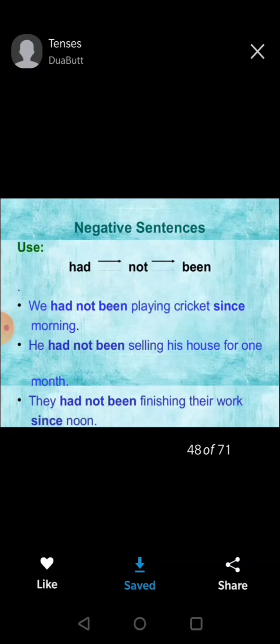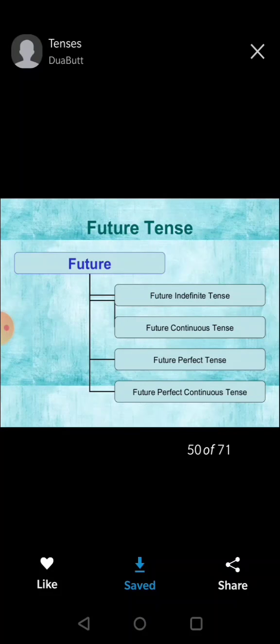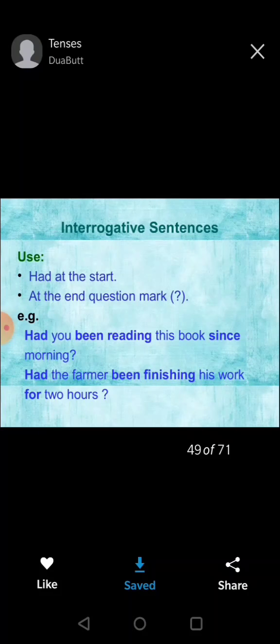Negative sentences, just by putting not, we make it negative. We had not been playing cricket since morning. He had not been selling his house for 1 month. They had not been finishing their work since noon. For making an interrogative, we put had first and we put a question mark. Had you been reading this book since morning? Had the farmer been finishing his work for 2 hours?